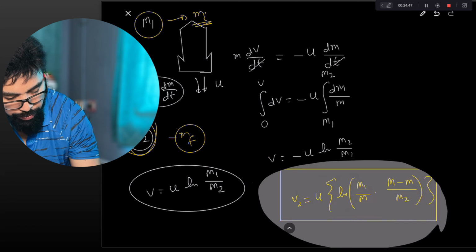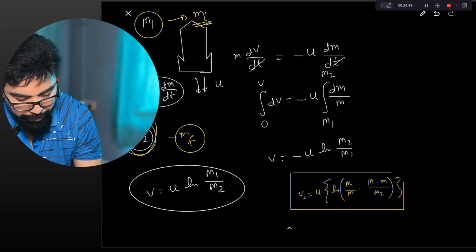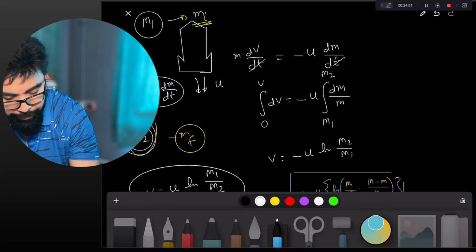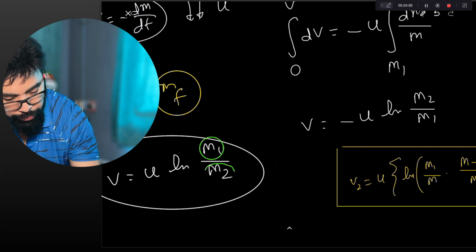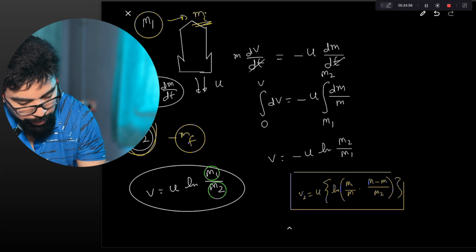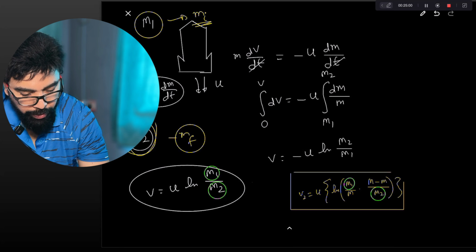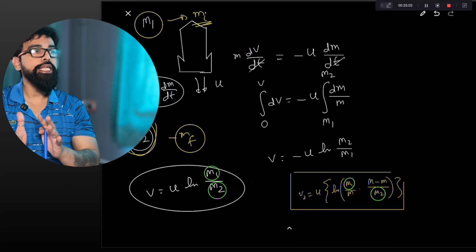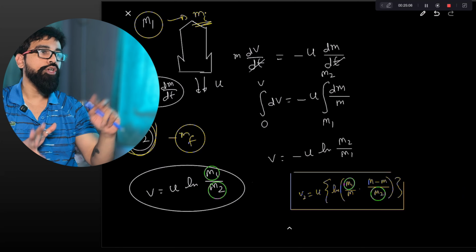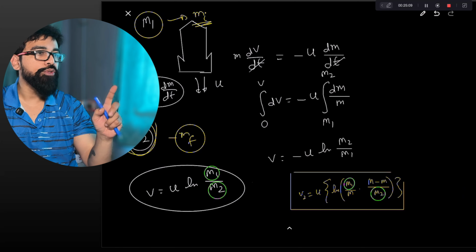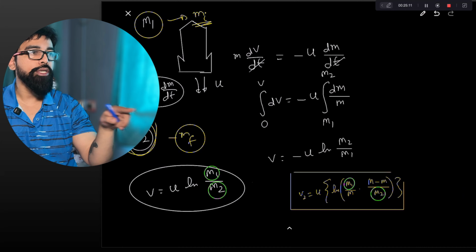Let's now compare these two equations. See, both of them: this one, equation 1, has numerator m1, denominator m2. Here also you have m1 and you have m2. So the deciding factor is whether the multiplication with the log is more or less. Now you can see ln m1 by m2 is multiplied with capital M minus small m by capital M.